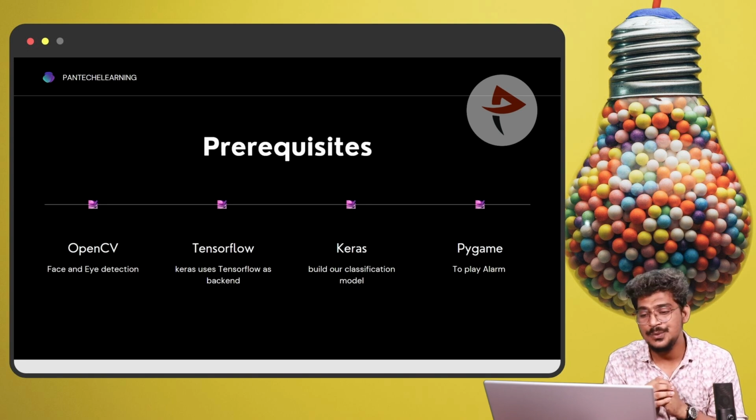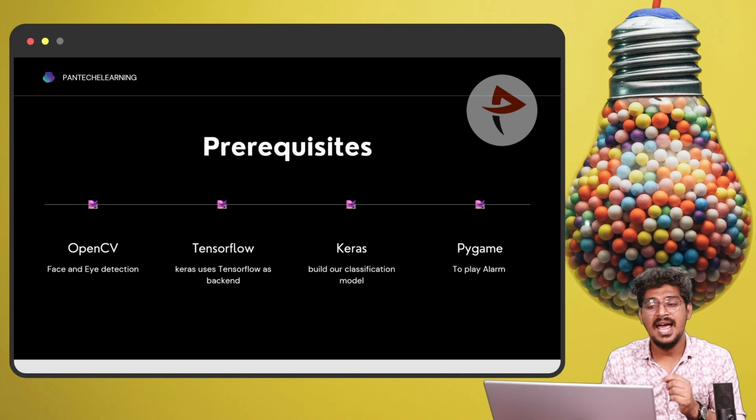What about TensorFlow? Keras uses TensorFlow as a backend. Keras is helpful for building a model for the classification program, and Keras will retain the model and the layers.